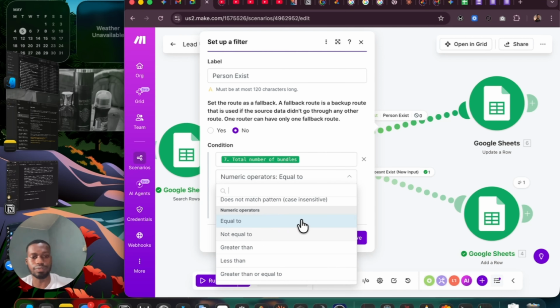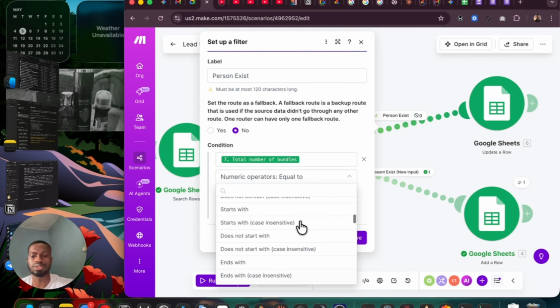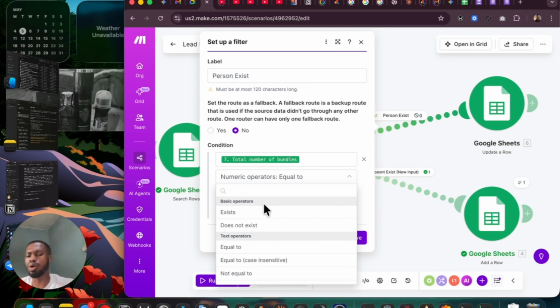If I do the reverse for this, then it will work in reverse instead. So greater than, less than, you can try to imagine how much more this can do. Now, basic operator, this is what people mostly use most of the time: exist or does not exist.